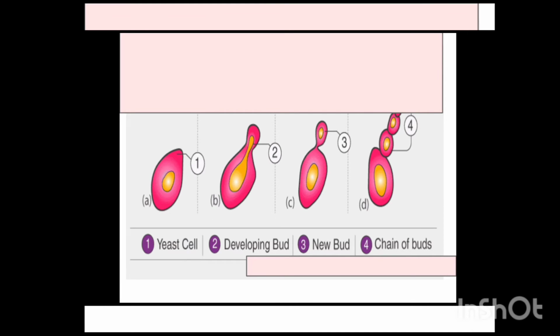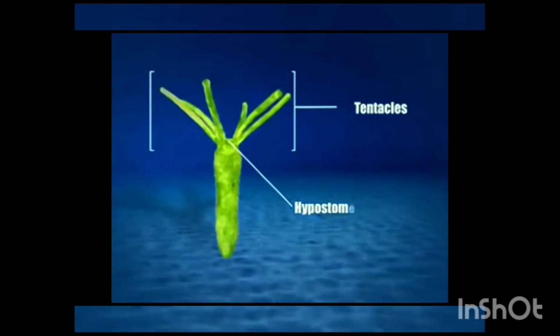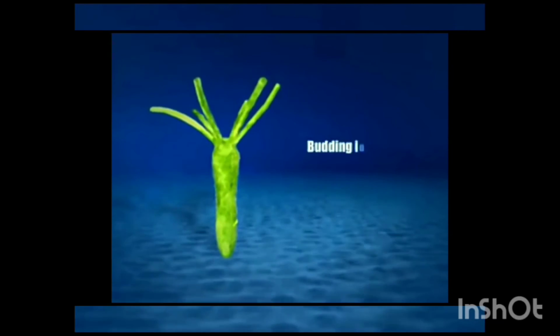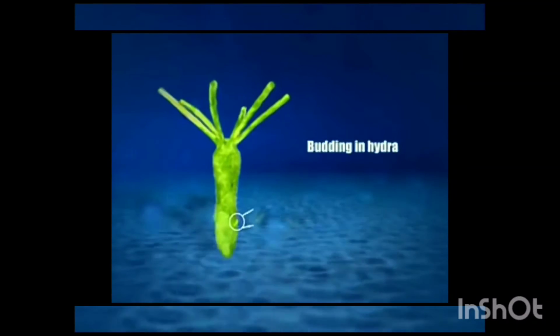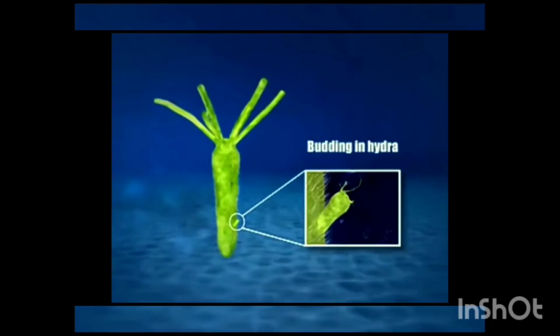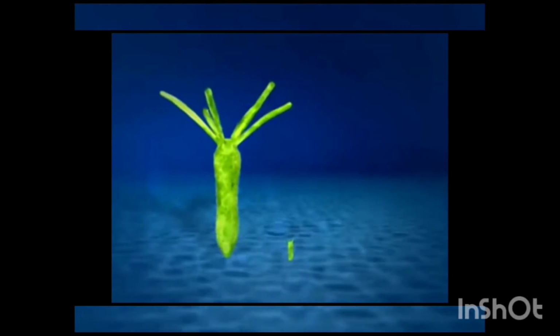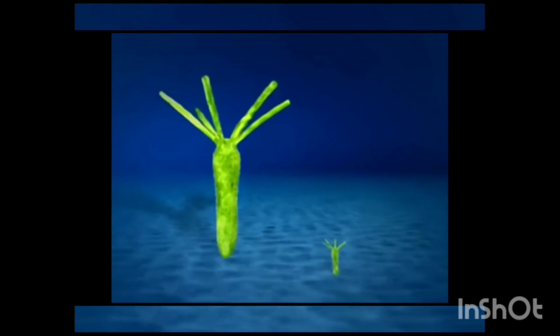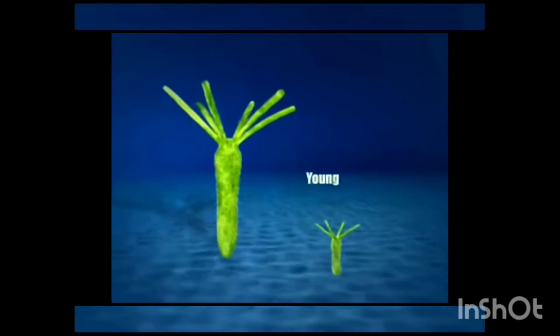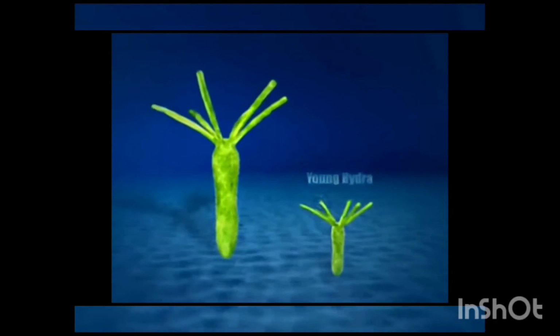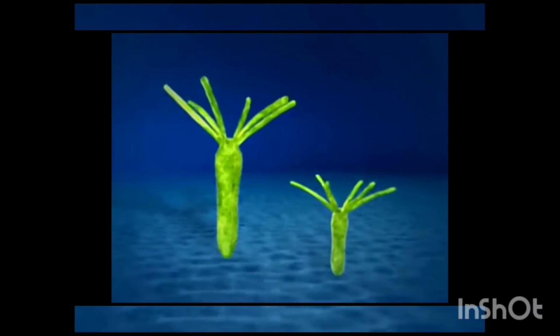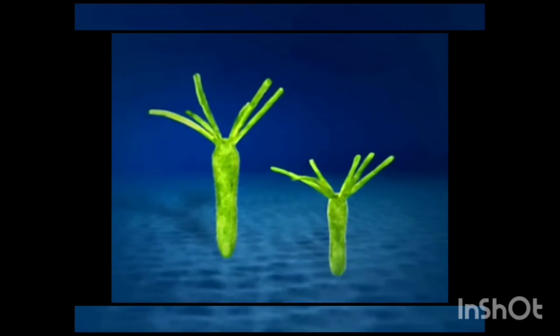Now let's take again the example of hydra with the animation. Here you can see the hydra, and we know the method also. Now see here the tiny bump is forming, then this bump will become a bud, and this bud will grow and will detach from the hydra and will become the young hydra.